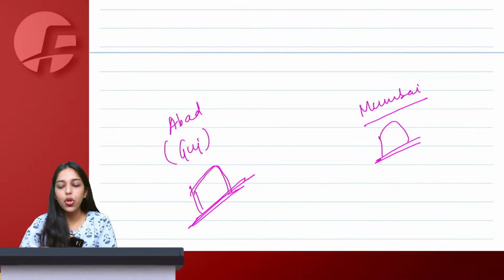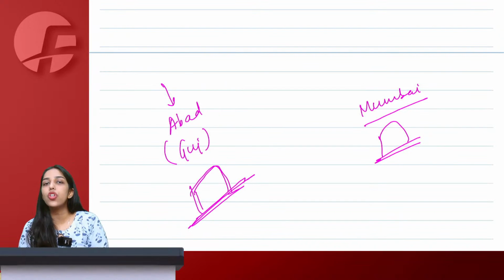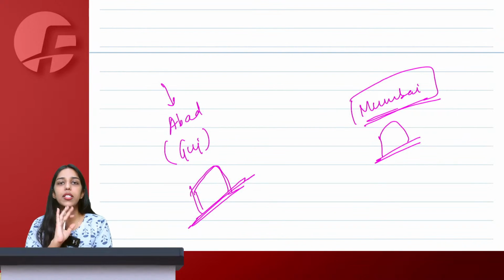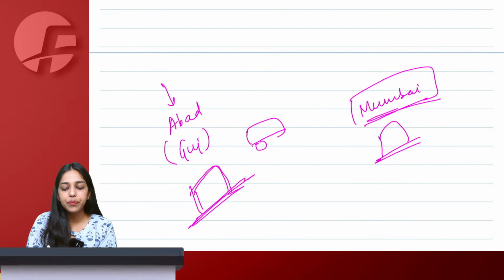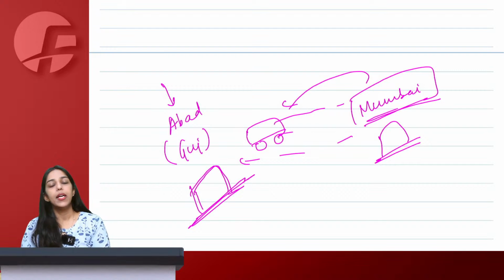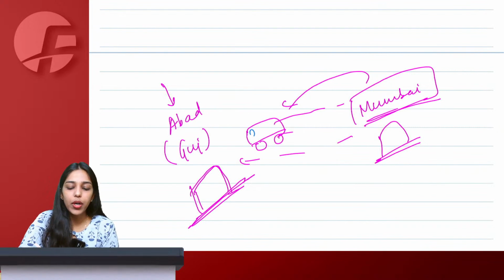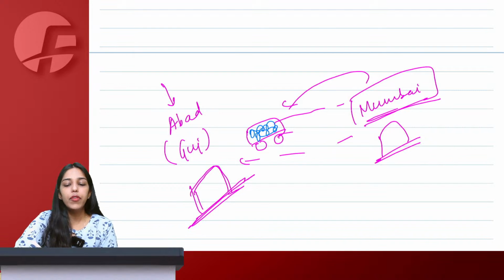I got a huge order at the Ahmedabad shop, but I was not having sufficient stock. So I called up my Mumbai unit, my Mumbai store. They said, yes, we have units in the stock. It's fine. I sent a truck to Mumbai. This conveyance went, goods were loaded, and this came back. Now, one thing we know, that the Ahmedabad establishment and the Mumbai establishment are both distinct persons because of same PAN, separate registration. So whatever goods came in the conveyance will be treated as deemed supply according to Schedule 1.